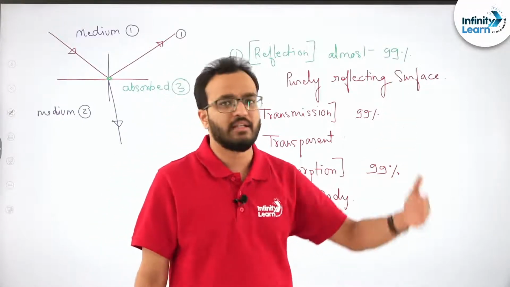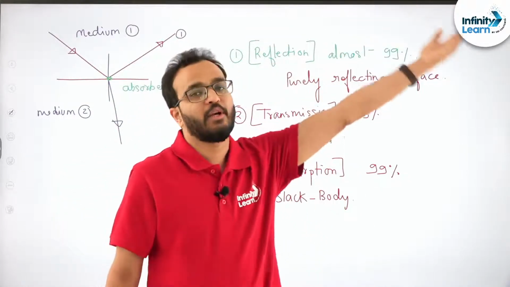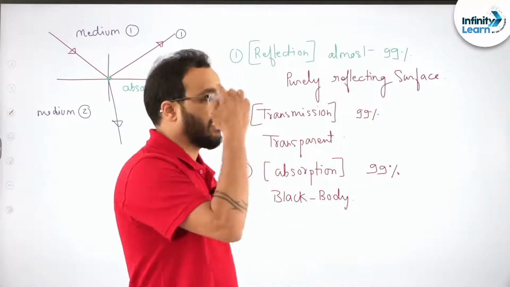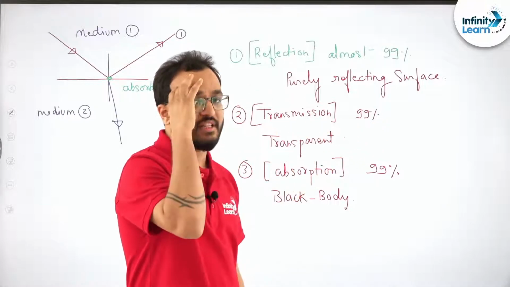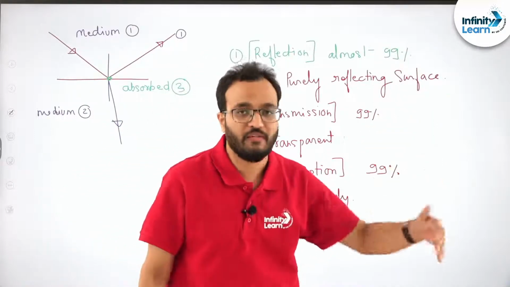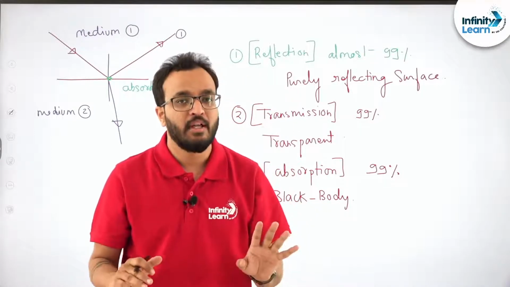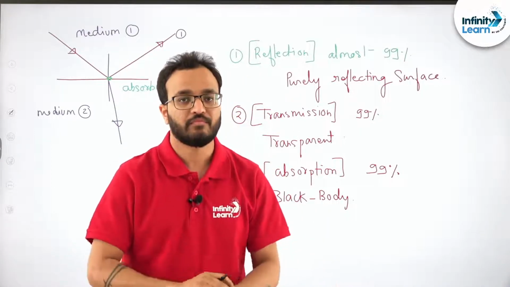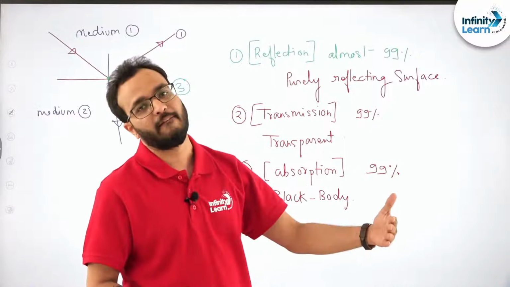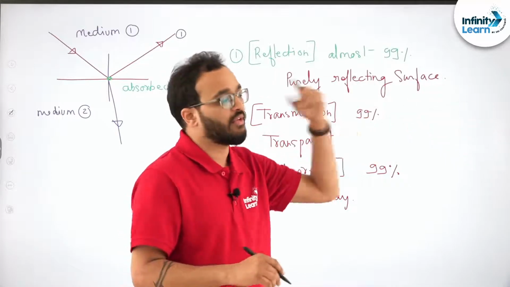For example, you stand near a glass window and you can clearly see the object beyond the glass, right? Suppose a tree is outside your house, you can see that tree. Plus, the light reflected by your face strikes the glass, reflects back and goes into your eyes, so you can see your own face also. Though that image is not so sharp or so bright, still a very faint image you can see in the glass. So when you are standing in front of a glass, you can see the objects beyond the glass, and you can see your face as well, right?